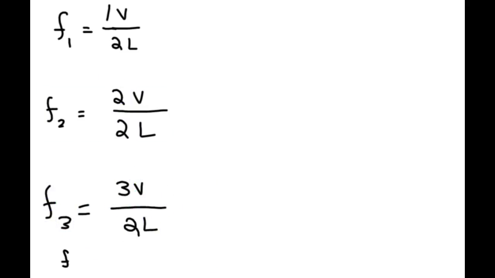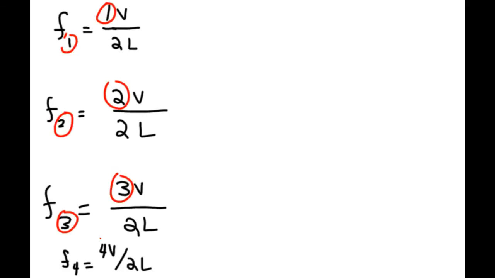If we were to guess the fourth frequency, we could probably do a pretty good job of guessing, right? This is a 1 for the first mode, a 2 here for the second mode, a 3 for the third mode, so I just write a 4 for the fourth mode, right? F4 is going to be 4V over 2L. And what is the mth mode going to be?